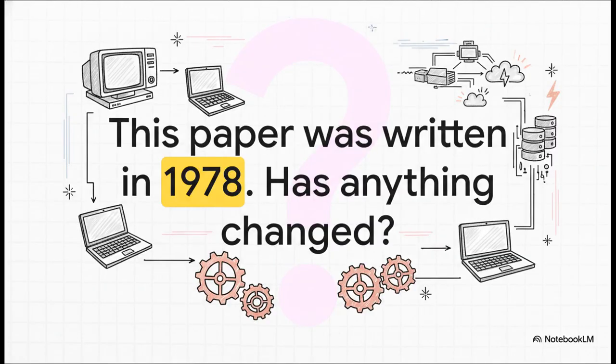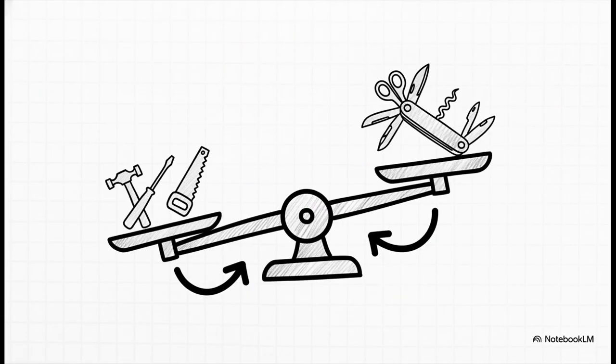But all of this brings us to one last big question. This paper is from 1978. We have computers now that are literally millions of times more powerful. Surely we've solved this problem by now, right? And the answer, fascinatingly, is yes and no. Today's algorithms are way more sophisticated.